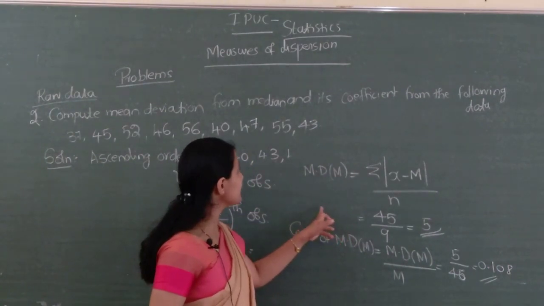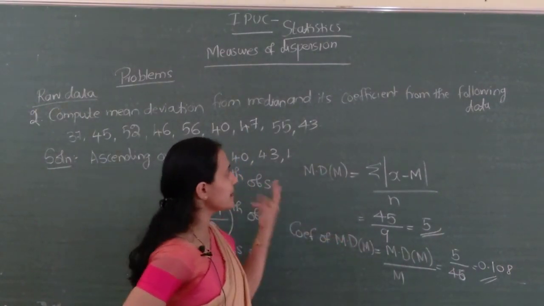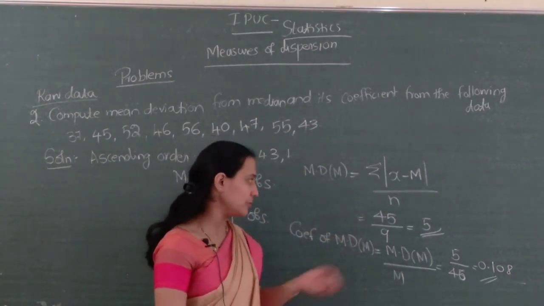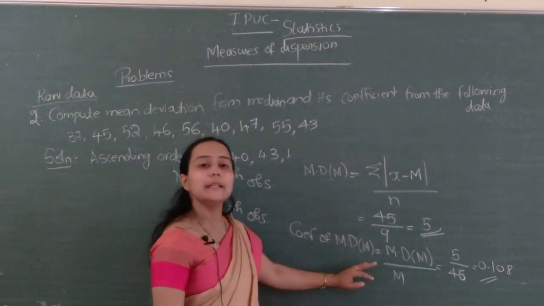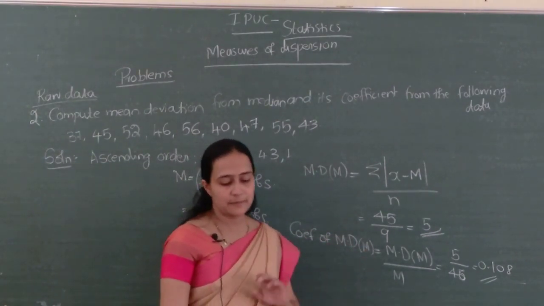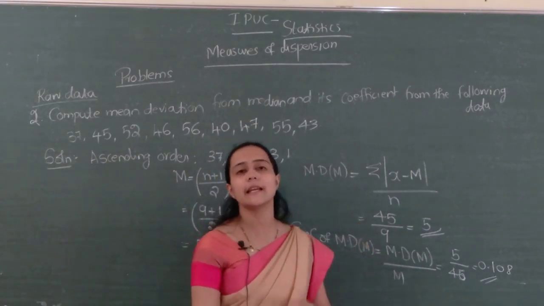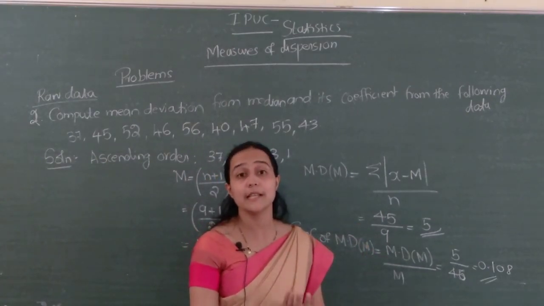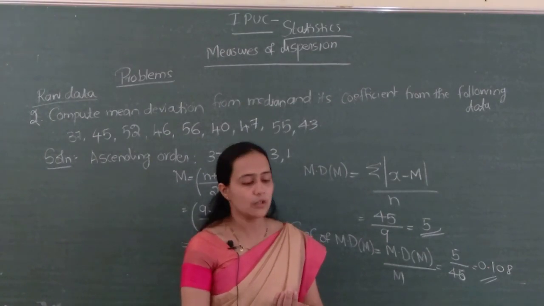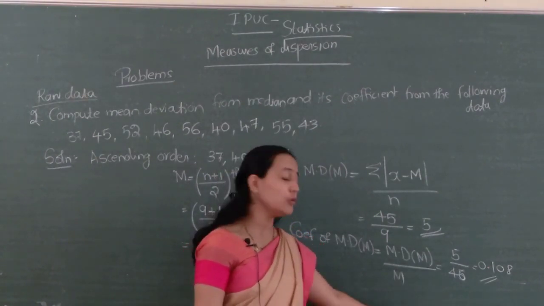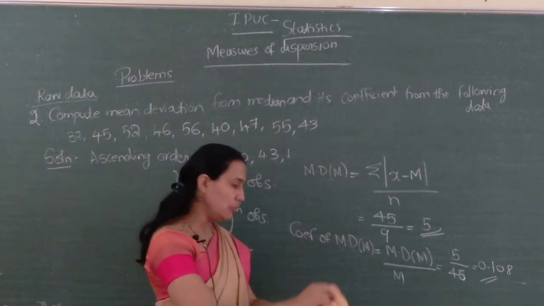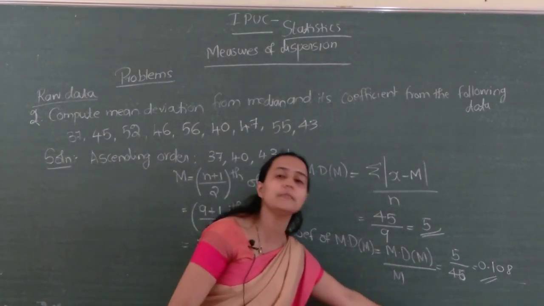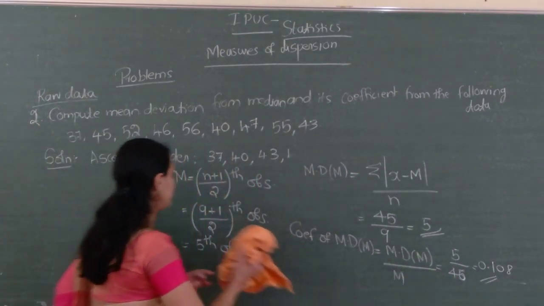The first one contains the units. Here simply observations are given, so no unit here. Coefficient is always independent of units. Next, similarly we can do coefficient of mean deviation from mode also. Coefficient of mean deviation from mode, how to compute? Yes. First we have to compute mode, next coefficient of mean deviation from mode.